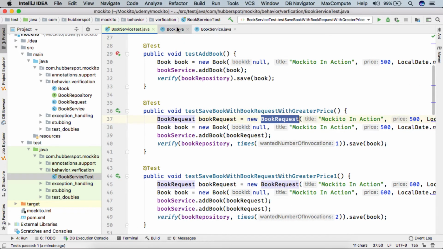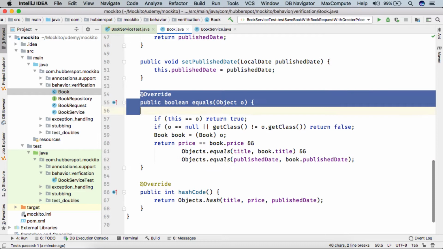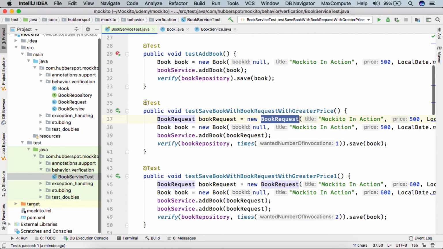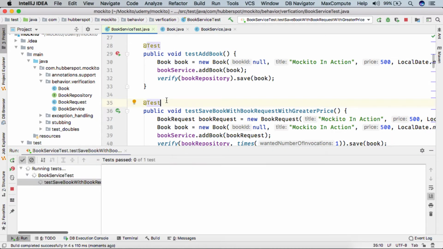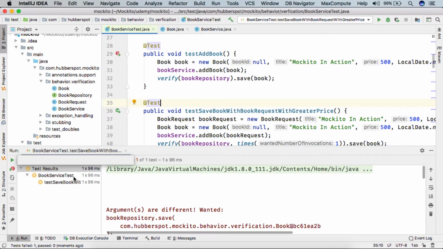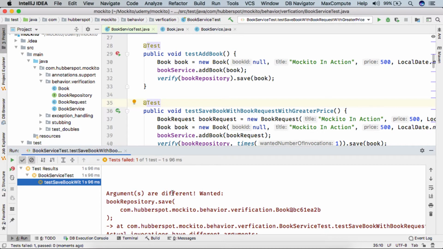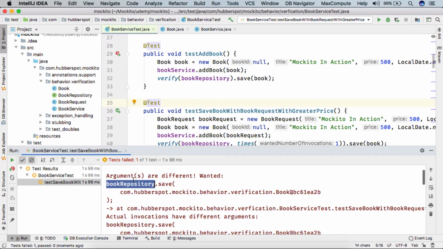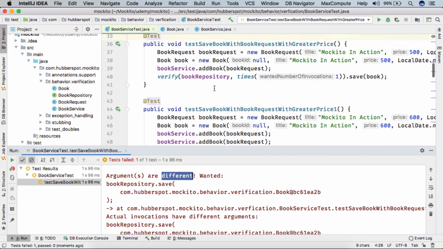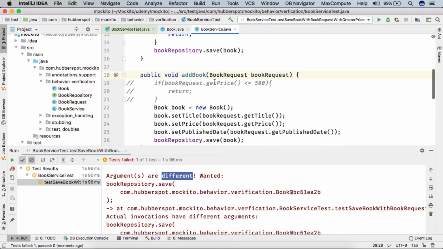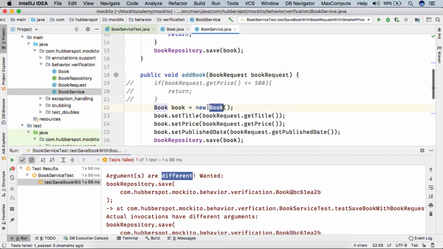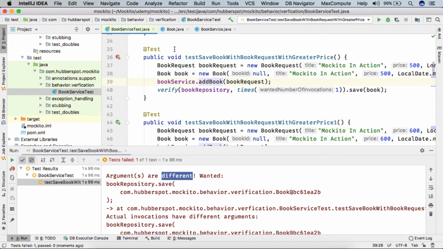So friends, if I remove this equals method and run the test case now, you can see the test case failed, saying that the arguments are different. And yes, they are different, because this book instance is very different from this book instance, and there is no way for Mockito to compare these two books.